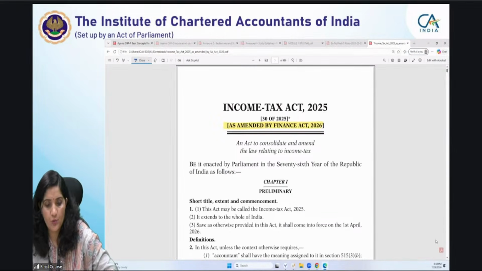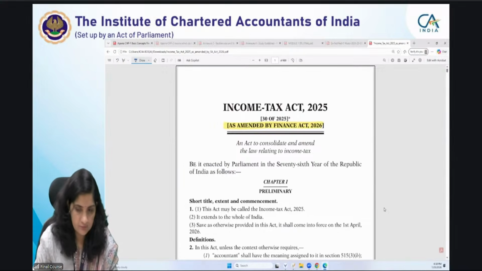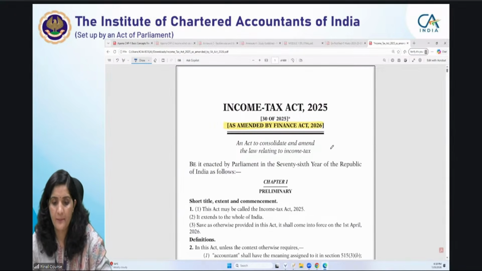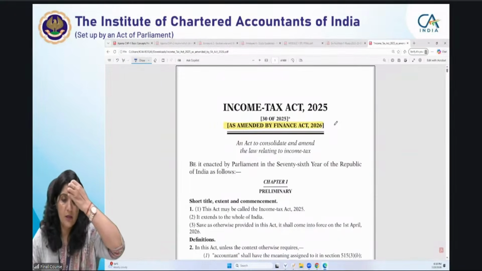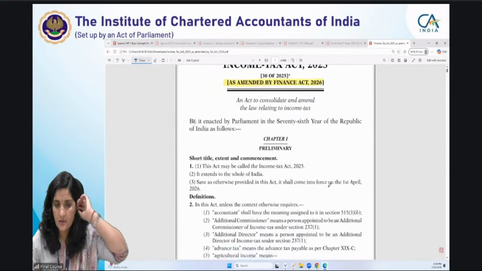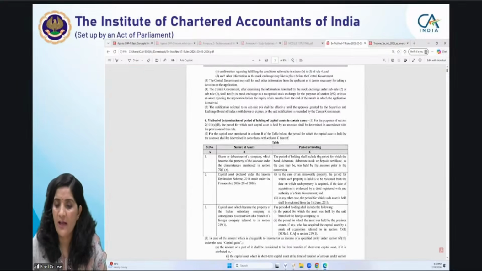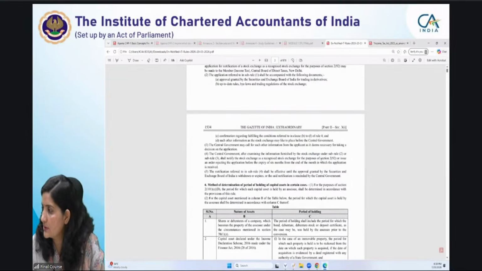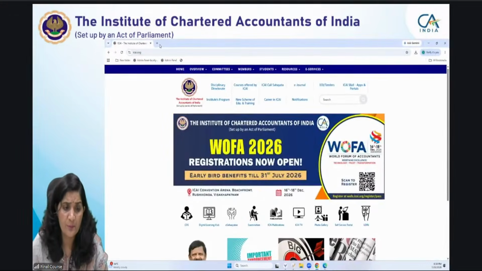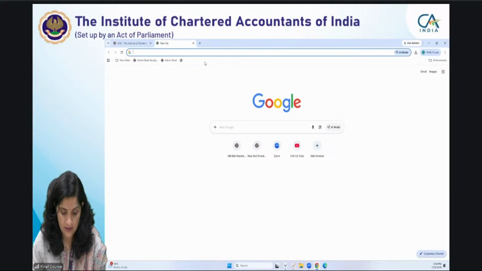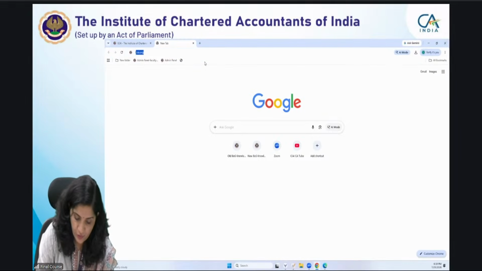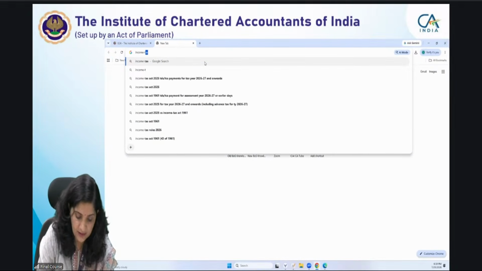You can answer me through chat. Okay? So, Finance Act, you all know, this is the PDF of your Income Tax Act, right? And this is the PDF I have for the Income Tax Rules. These two PDFs are there. Of course, you can access this not only through this. I think you have all visited already, because you have already done your practical training, right?